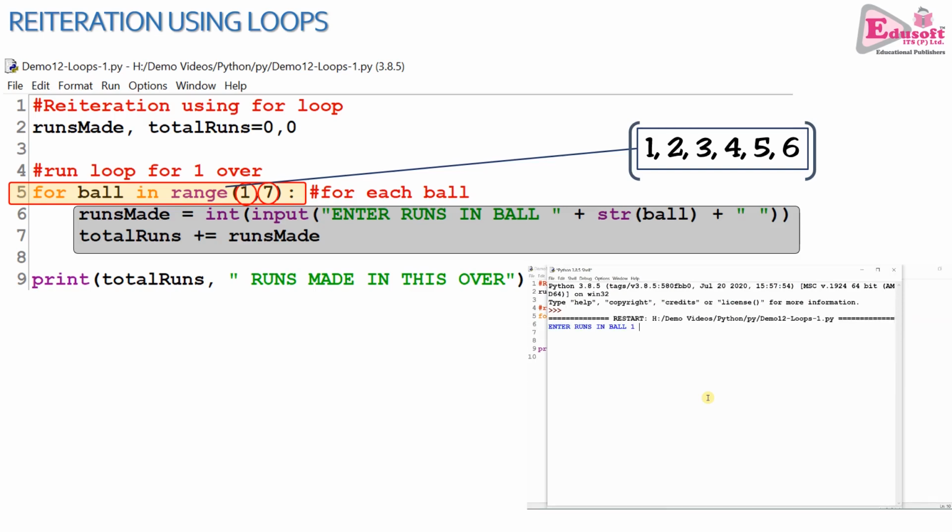Let us see the output now. Enter runs in ball 1, 2. Second ball, no runs made. Third ball, 1 run scored. Fourth ball was a 4. Fifth ball, no run. Sixth ball, 2 runs. Total 9 runs made. So this is how it is working. Enter runs in ball. This is coming from line number 6. Line number 6, as you can see, is executing 6 times. So this is the flow of loops in a Python program.